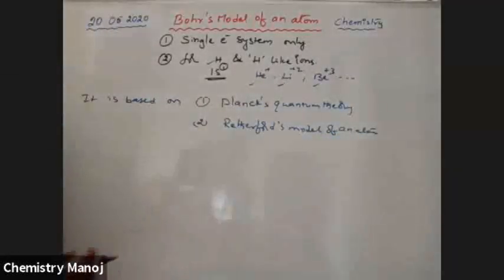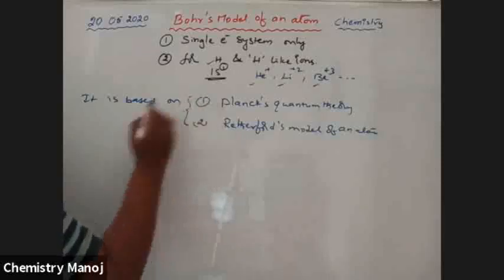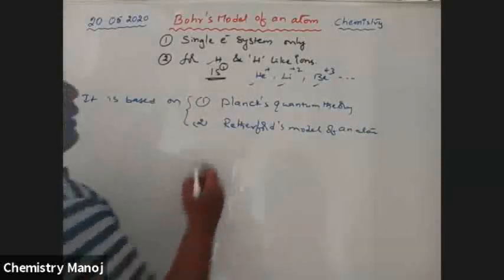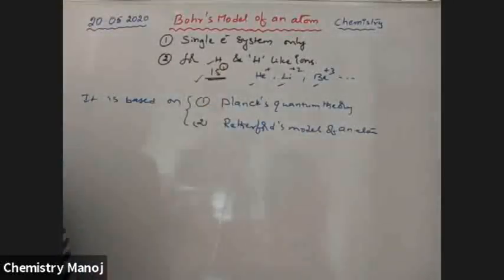By taking some important points from Rutherford's atomic model, he upgraded his atomic model. Okay, so these are the basics for this model of atom, and it is applicable only for a single electron system.